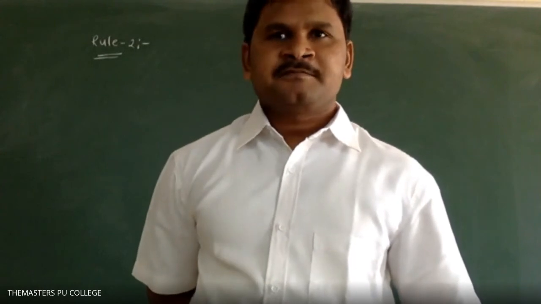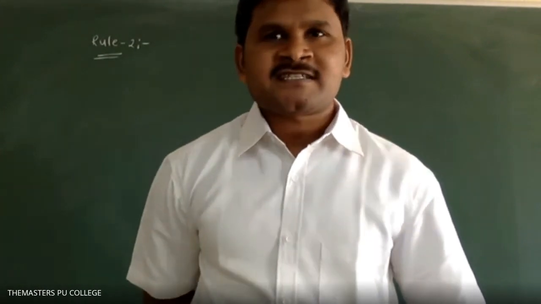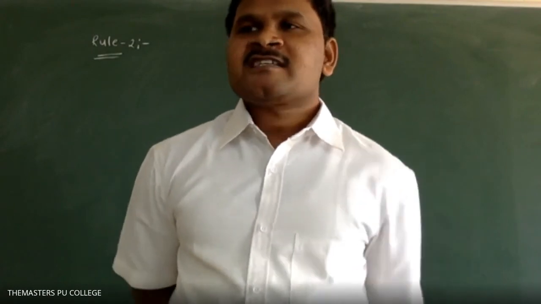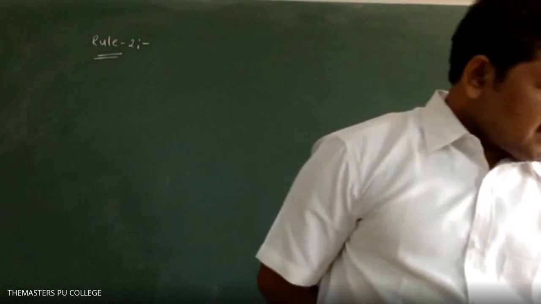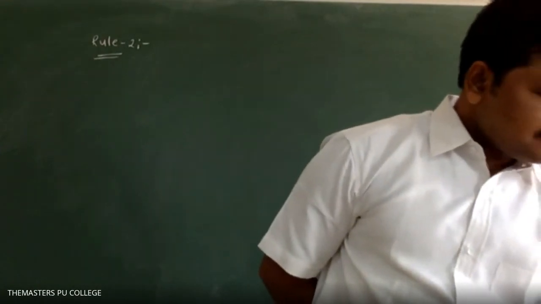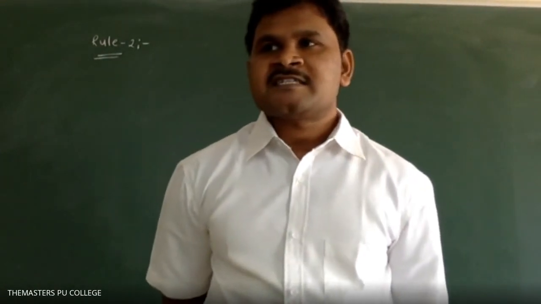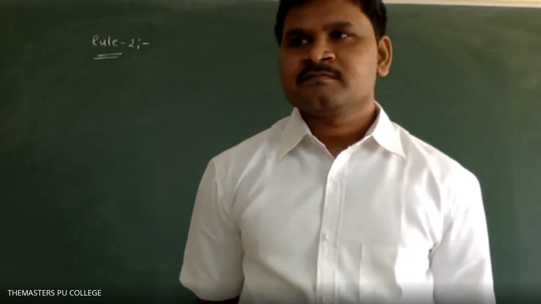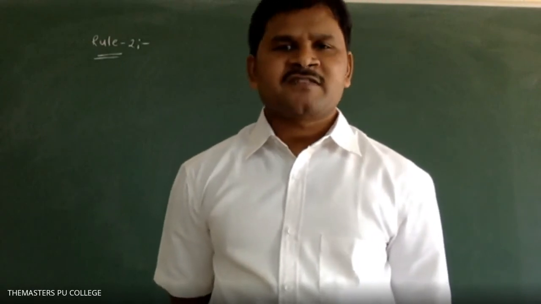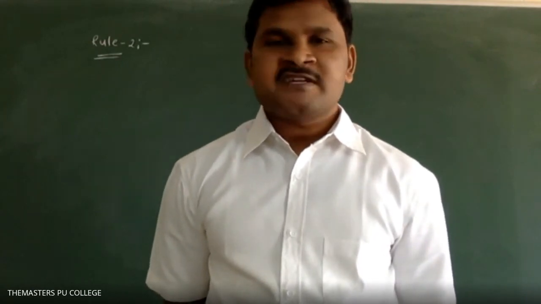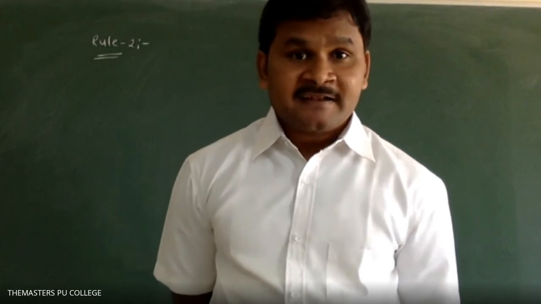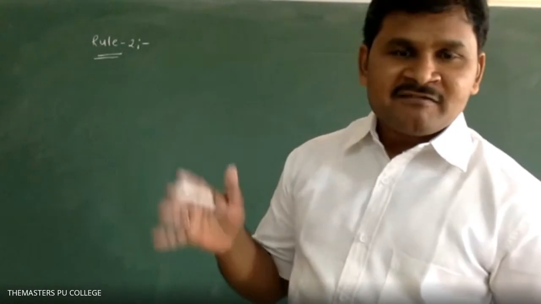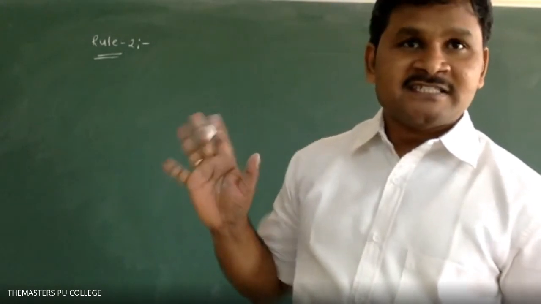Write down. For simple ions, oxidation state is equal to its charge. What is the meaning of this point? Very simple meaning. Simple ion and complex ion. What is the difference? Now I will say, you have to identify which is simple ion and which is complex ion just by seeing.